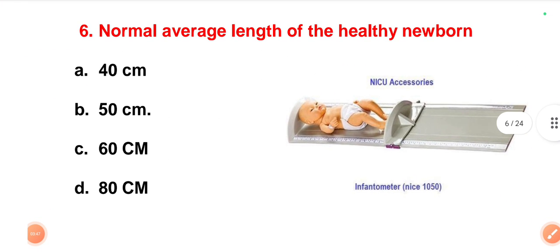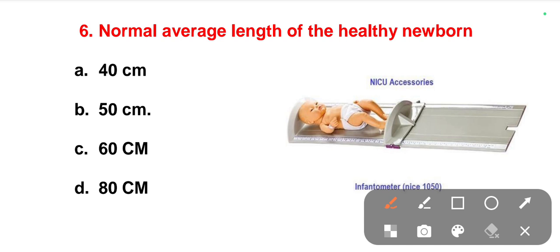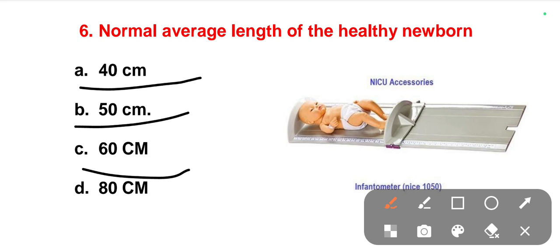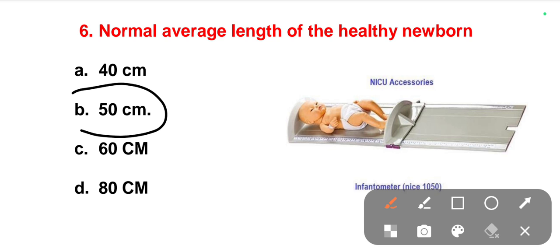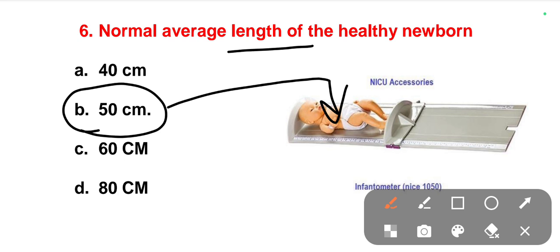The next one is: normal average length of a healthy newborn. So what is the length of a healthy newborn baby? Options are 40 centimeters, 50 centimeters, 60 centimeters, 80 centimeters. The right one is 50 centimeters. So 50 centimeters is the right answer; a normal healthy newborn baby will have this length.